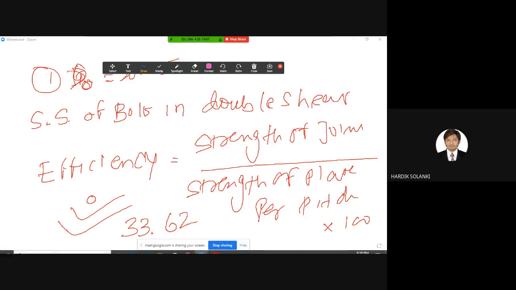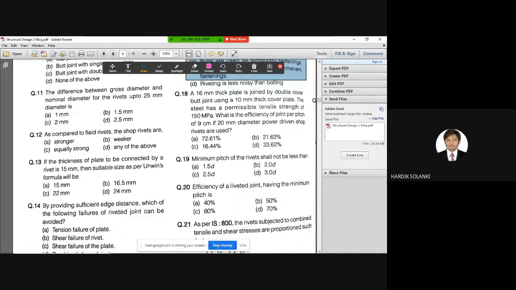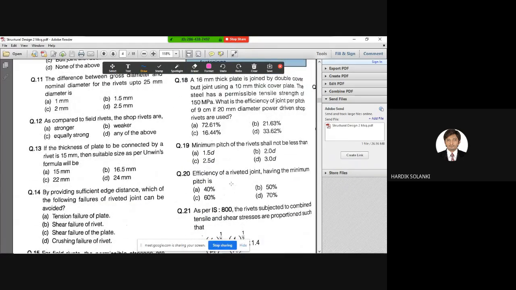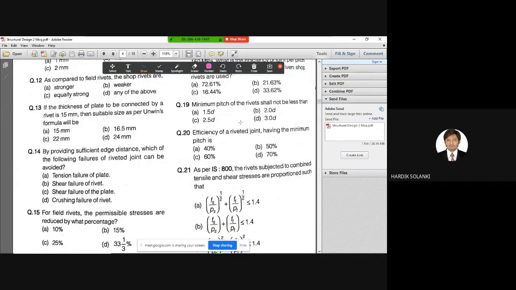Okay, noted. This type of question cannot be asked in your semester exams, but for those who are preparing for GATE, I'm explaining the steps. Okay, we move forward. Question number 19, simplest question.